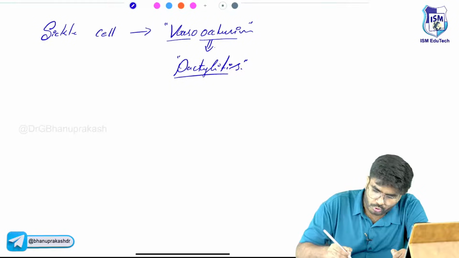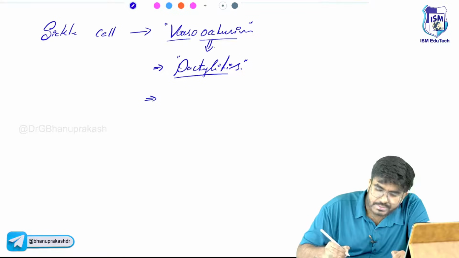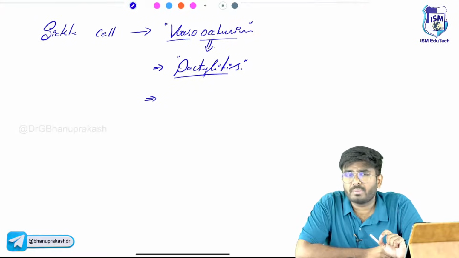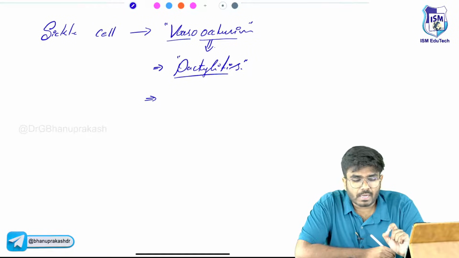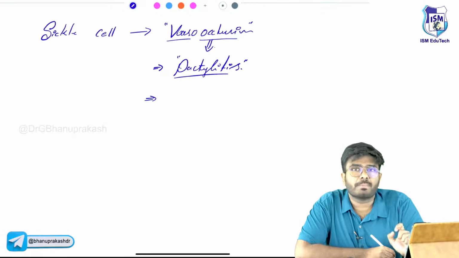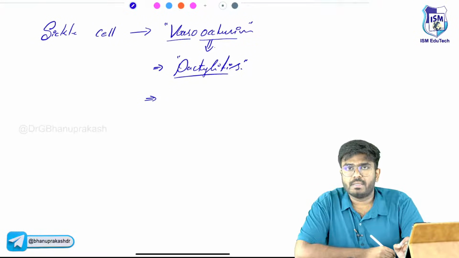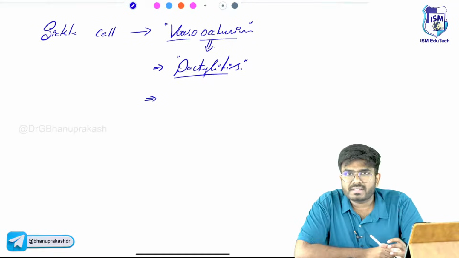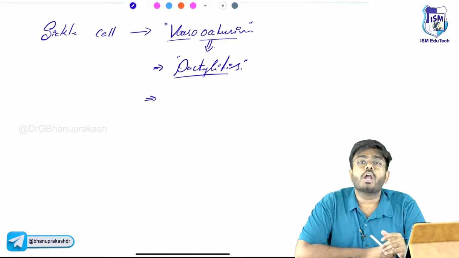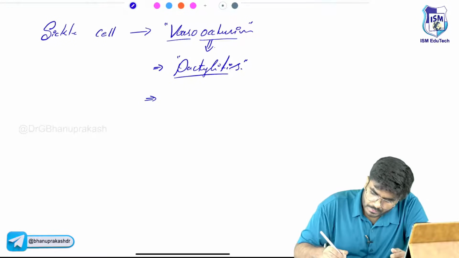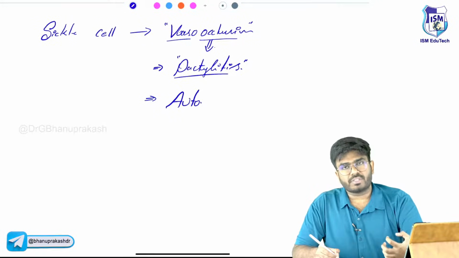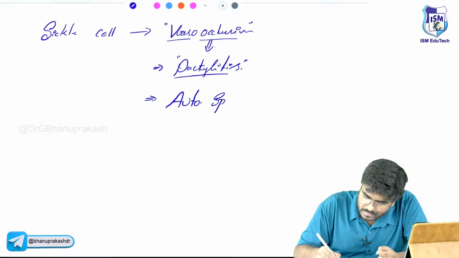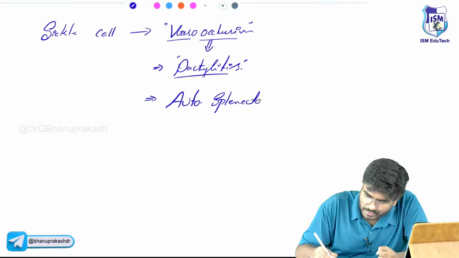Next, the sickle cell RBCs will block the blood vessels to the spleen also. They block the blood supply to the spleen, so as there is no blood supply, the spleen will die. Gradually there is a decrease in the blood supply to the spleen, and that causes autosplenectomy.